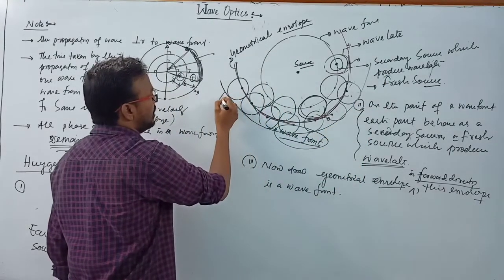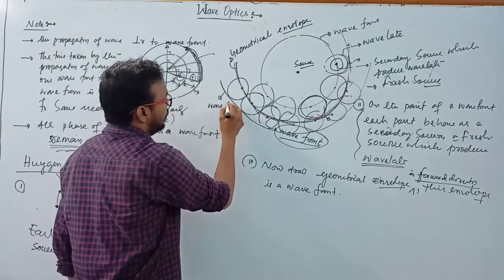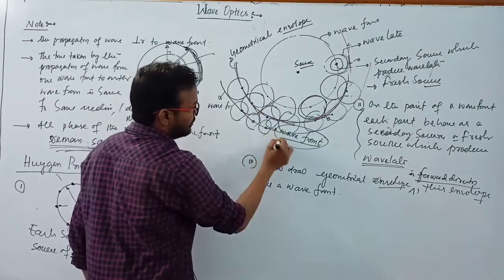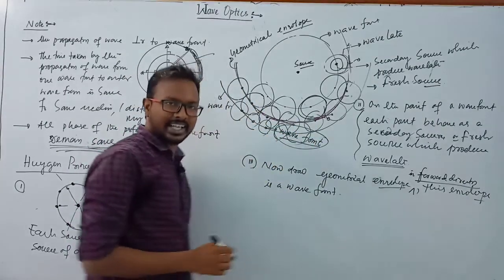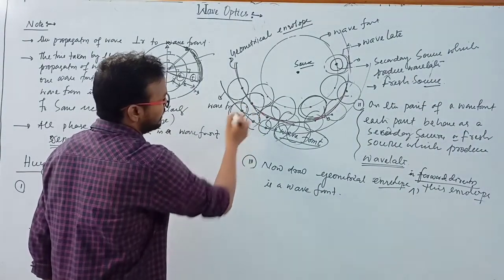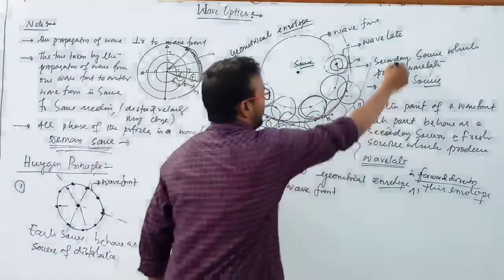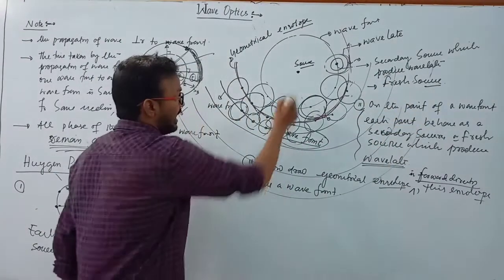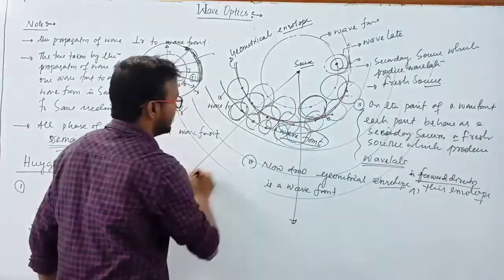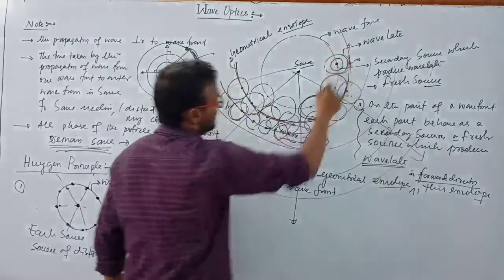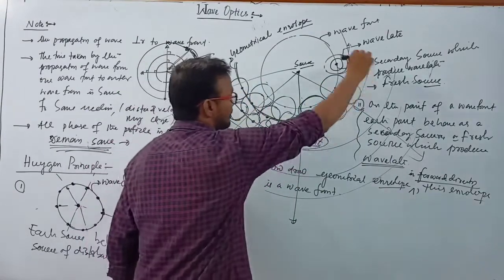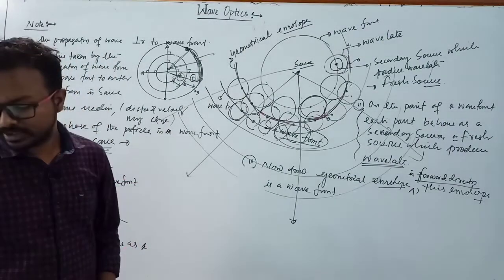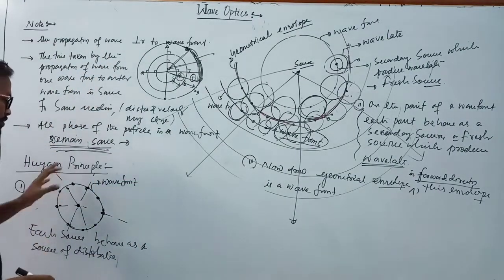Now this geometrical envelope is known as the wavefront, and again on the wavefront each point behaves as a secondary source and forms a wavelet, and in this way the wavelet travels in the forward direction like this. Clear? This is the propagation of the wave in this direction, and this is the envelope which gives the concept of the wavefront. Clear? So these are the most important concepts of Huygens, and you have to remember this principle.